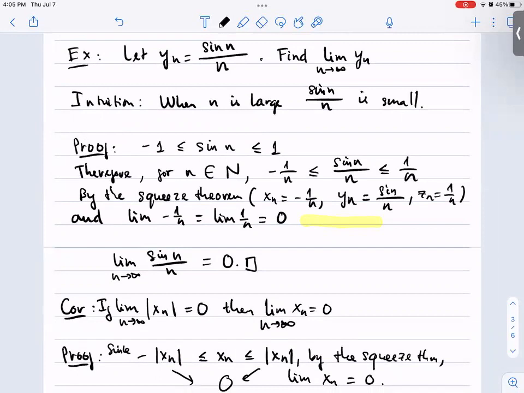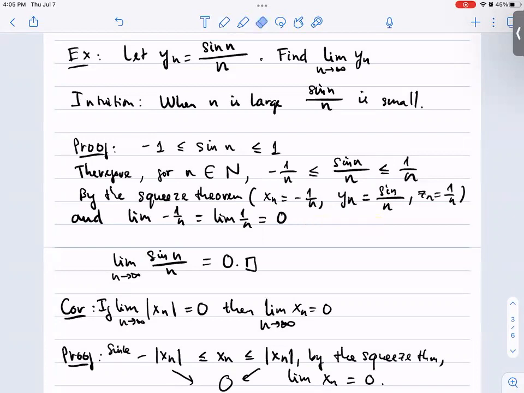To make the argument precise, we proceed as follows. -1 is smaller than or equal to sine n, which is smaller than or equal to 1. Therefore, we have that -1 over n is smaller than or equal to sine n over n, which is smaller than or equal to 1 over n. Now, by the squeeze theorem stated above, with xn equal to -1 over n, yn equal to sine n over n, and zn equal to 1 over n, and the observation that the limit of -1 over n is equal to the limit of 1 over n and equal to 0.